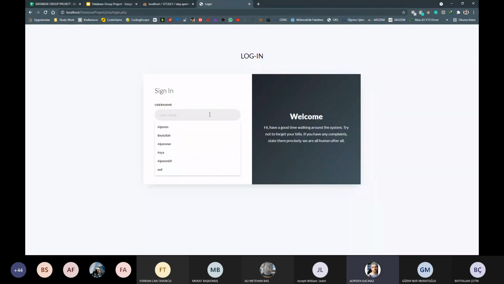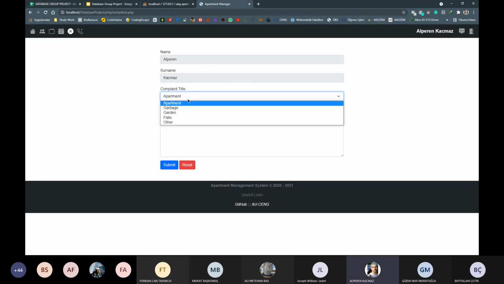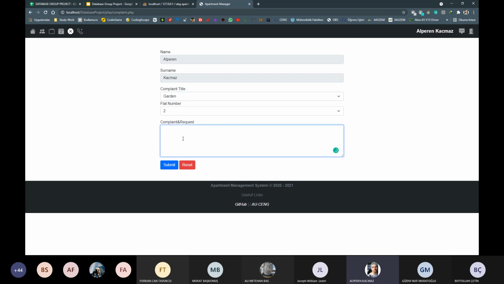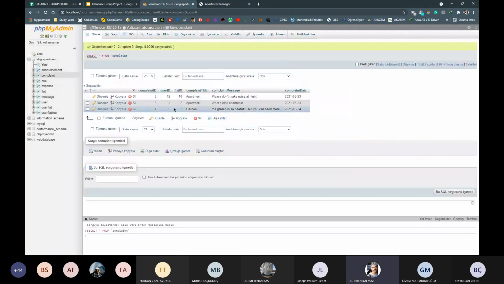Firstly, I log in with a user. I have a complaint section, and I don't want to make a complaint, I want to make a request. The garden is so beautiful, but you can see it needs more flowers in the garden. When I submit it, the complaint goes to the complaint table, here, you can see.